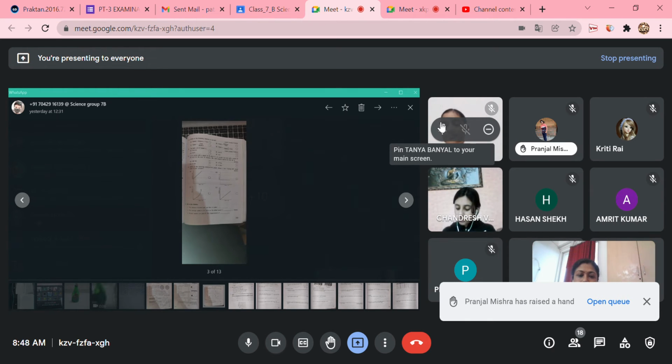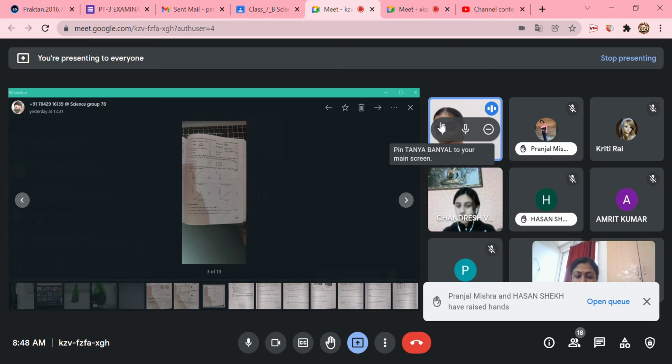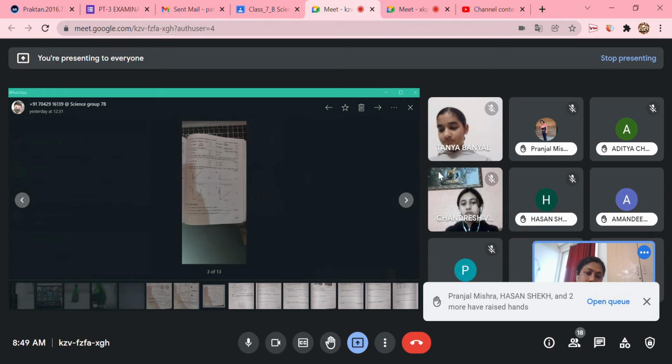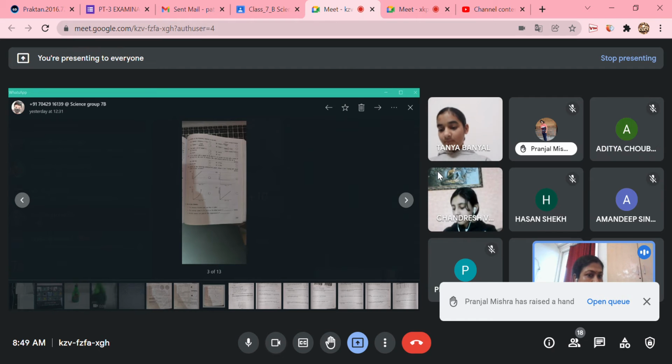Okay, next. Periodic events are used for the measurement of time. Yes, so periodic movements are used for the measurement of time. We have done that experiment.